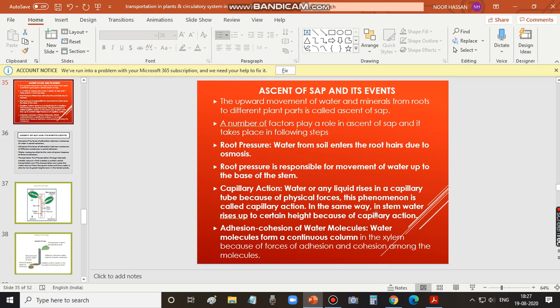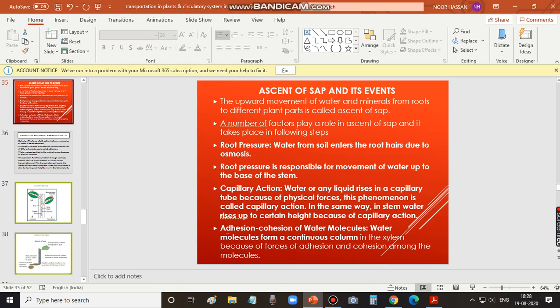So in the same way, in the stem, water rises up to a certain height because of capillary action, which usually occurs due to physical forces. In the same way, in the stem also, this capillary action is responsible for this water movement to a certain height.